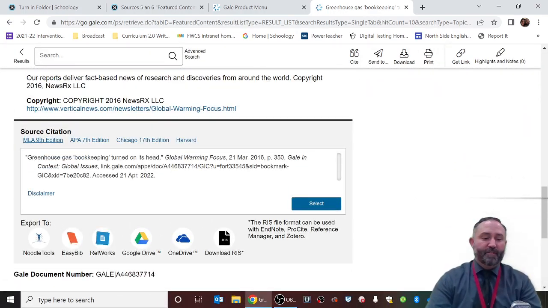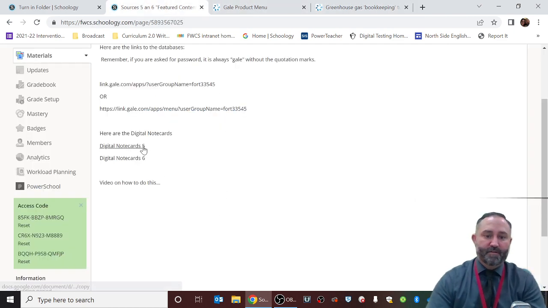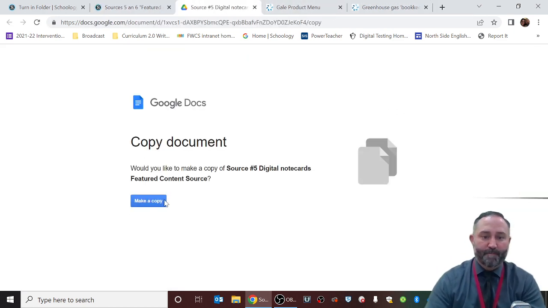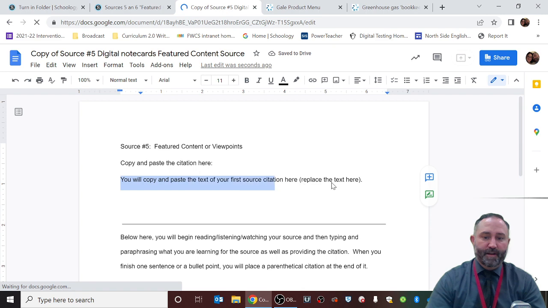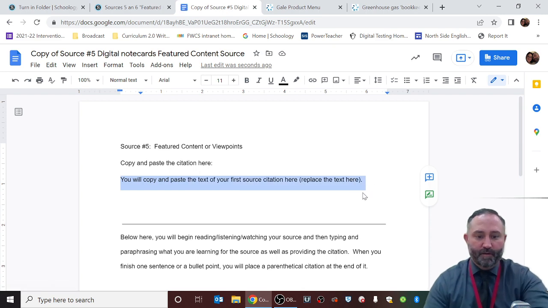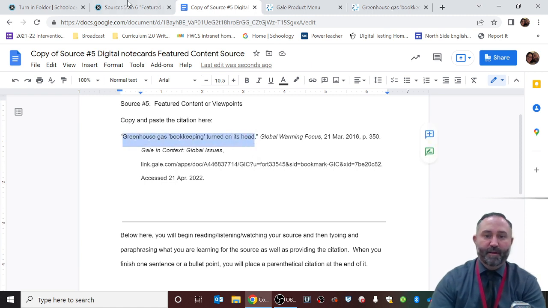And you would do the exact same thing to this as you've done to the other ones, and that is to copy and paste the MLA formatted citation. And as it turns out, I have digital note cards number 5 posted for you. What you would do if this had been your source is you would actually copy the source and paste that information there. And you would give credit where credit is due by putting that inside of parentheses at the end of it.